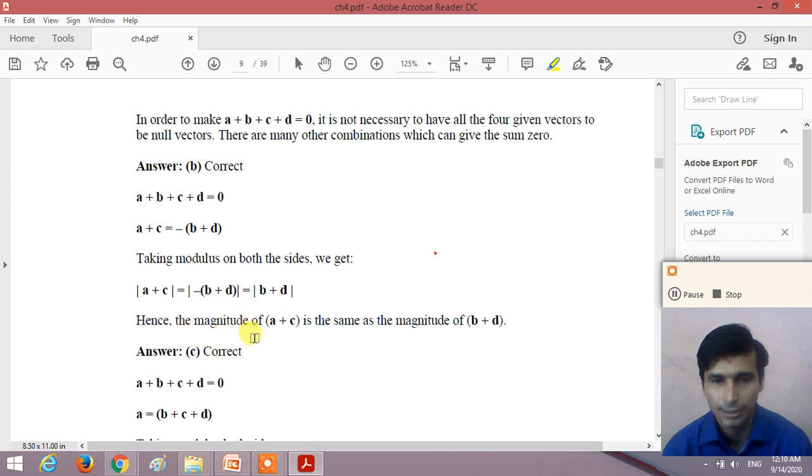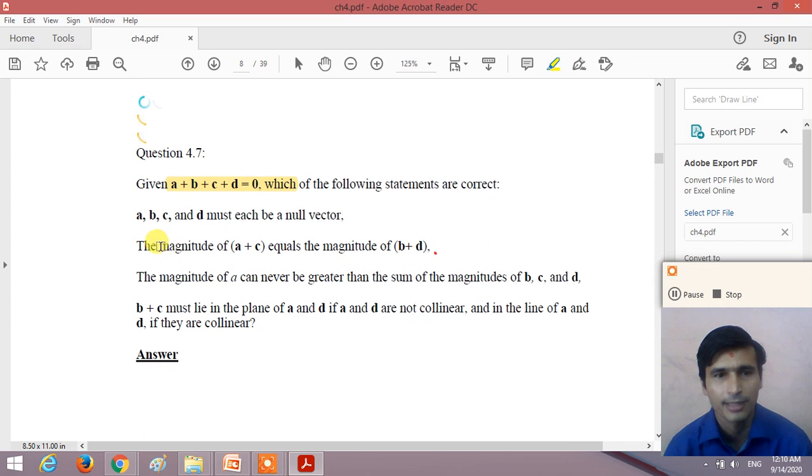The magnitude of A plus C is the same as the magnitude of B plus D. So here the second statement, the magnitude of A plus C equals the magnitude of B plus D, is a correct statement. Now what is the third statement?